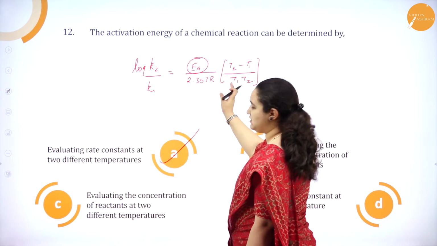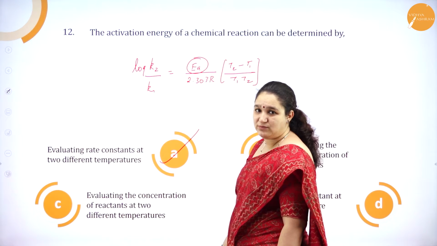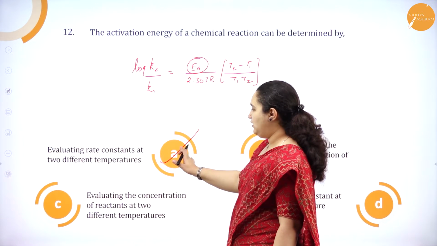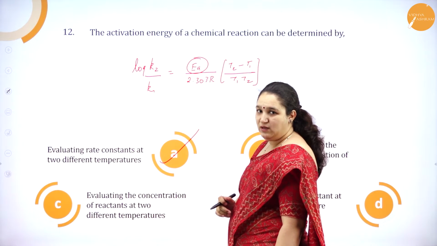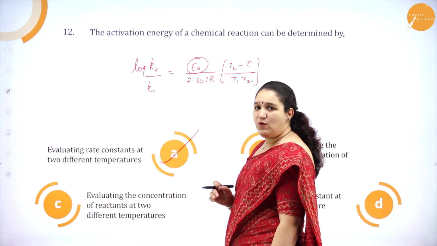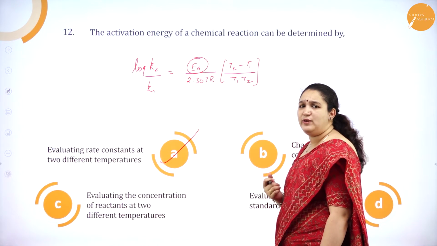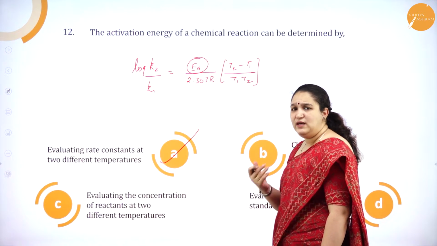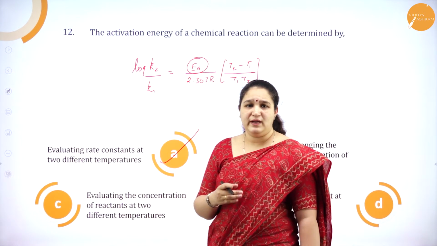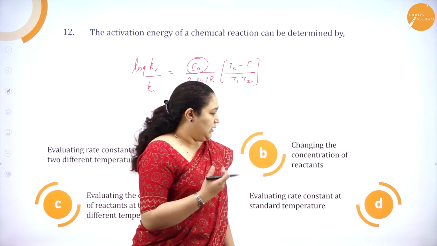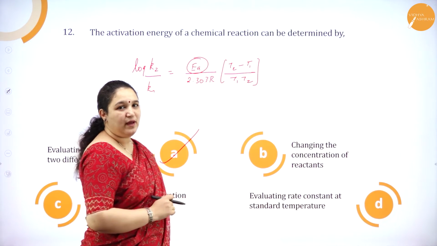See, two different temperatures we are taking for the same reaction. Okay. Then we can evaluate the activation energy. Also, not only in this formula, directly if you take K is equal to A into e to the power minus EA by RT, you can also evaluate the activation energy just at standard temperature.